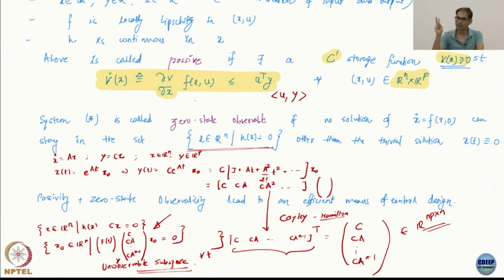So, two important definitions: passivity, which we have not connected to linear systems, we might later on, as of now no need to connect it, it is just a general notion or property of systems, and zero state observability, which we have connected to observability of linear systems. Alright, okay.